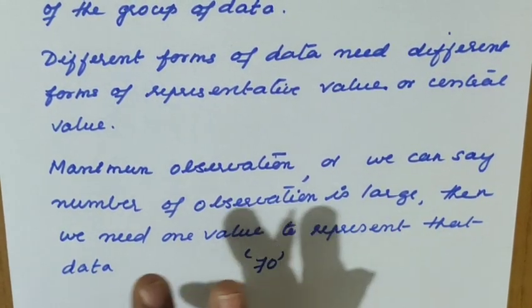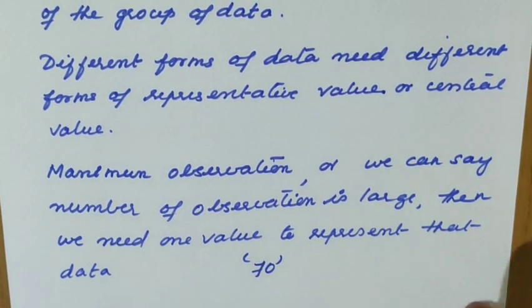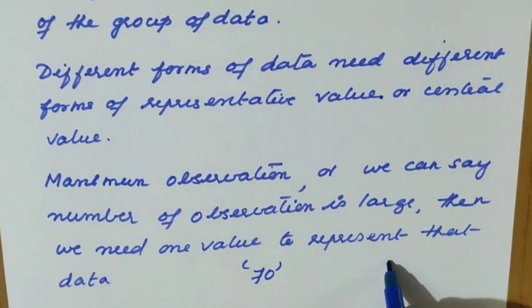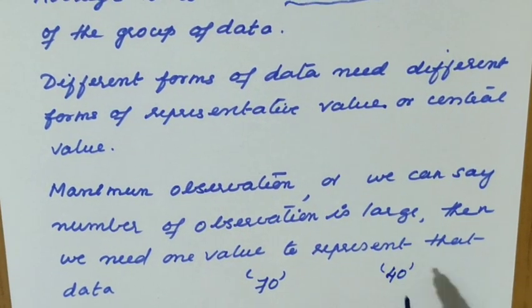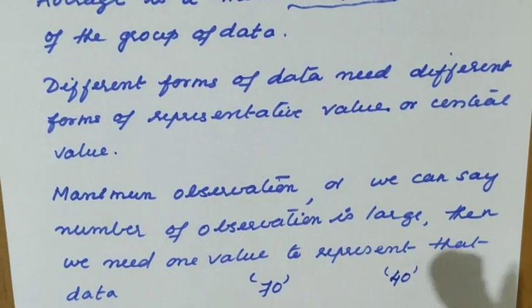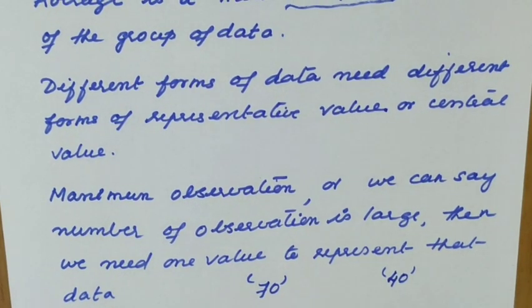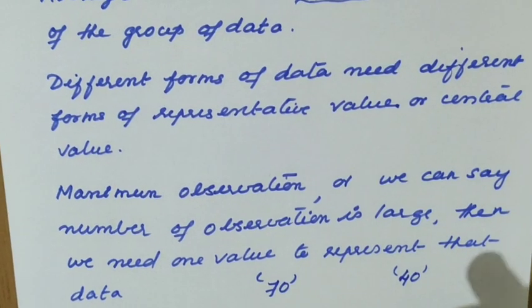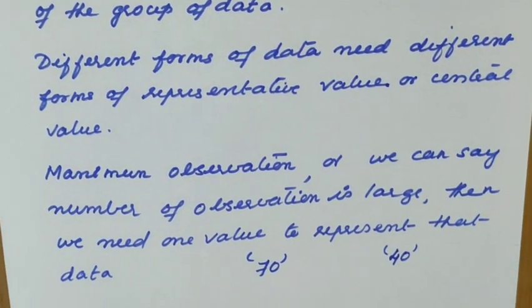That doesn't mean that all the children scored 70. More or less 70 are scored there. So it is okay. Sometimes we say that the central value is 40. What is the meaning? That more or less the observations are clustered or tend towards the number 40. So we need such a type of data for representation.